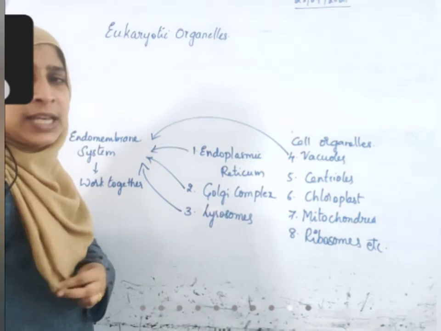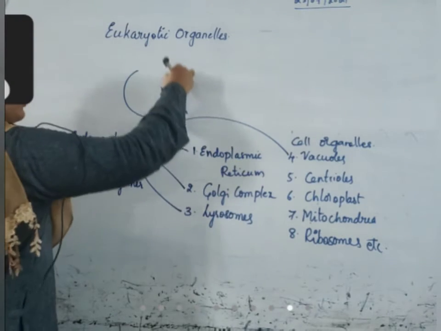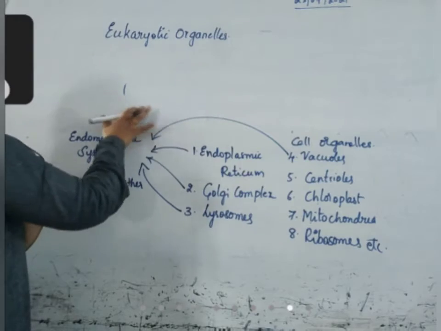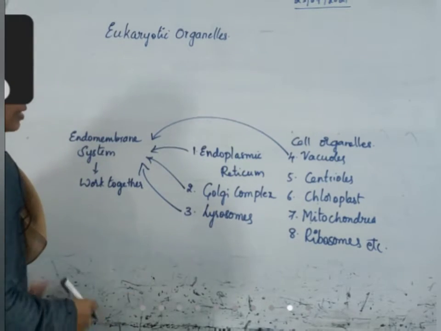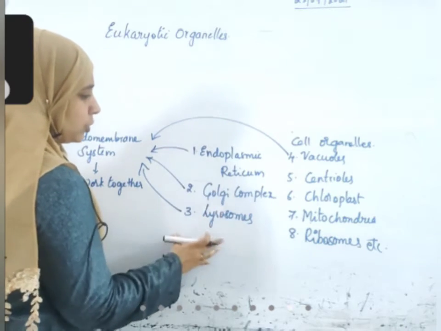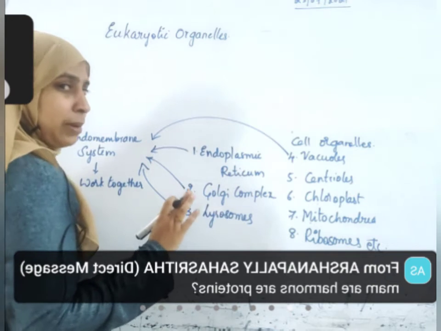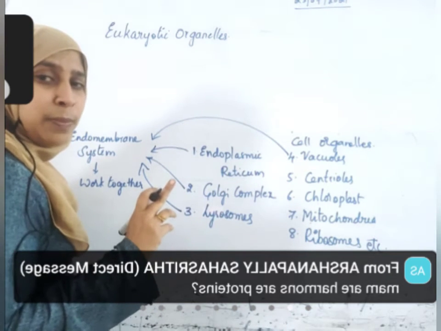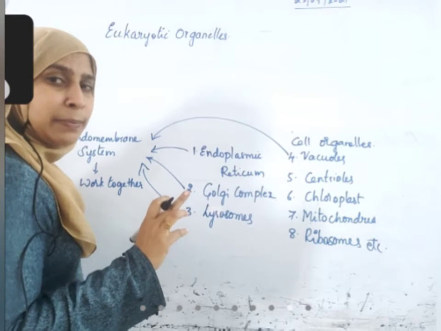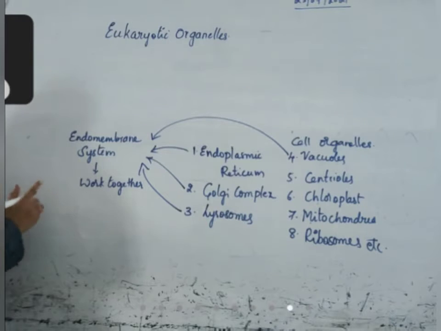Like the cell membrane, all these organelles have one membrane around them, whatever the shape may be. Around each organelle, there is one closing membrane, except one or two. Almost all these organelles have one membrane around them. That membrane cannot be synthesized by prokaryotes. That is why prokaryotes do not have any cell organelles.